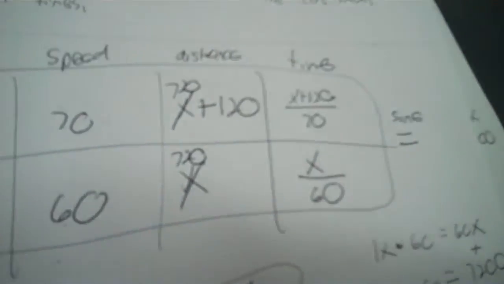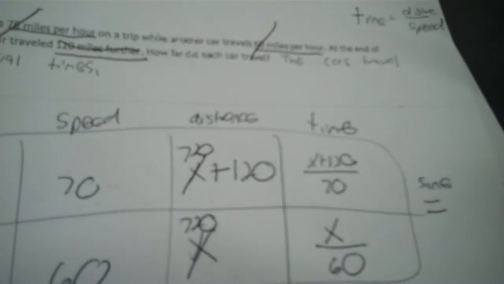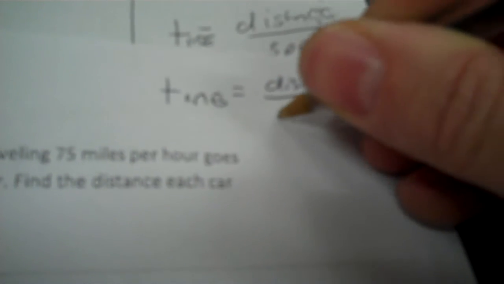So go up here and take your x's out, and just put 720s in for both of them. So I have 720 for the slow, and up here 720 plus 120 is 840. So that's how many miles each car has traveled when they stop for the day. You have one problem. I will put that the time is equal to our distance divided by the speed.